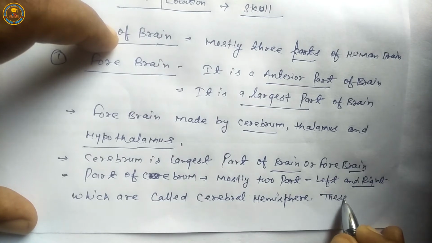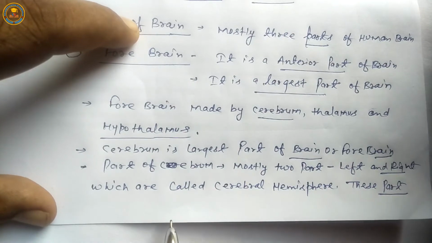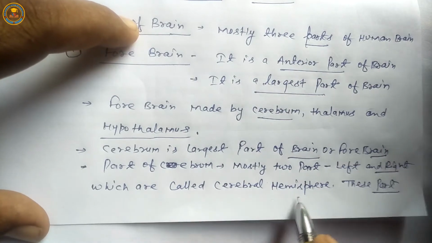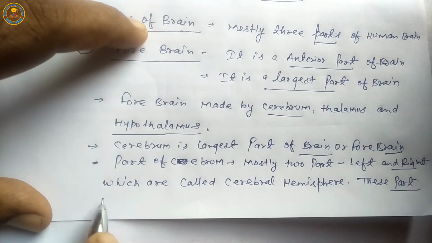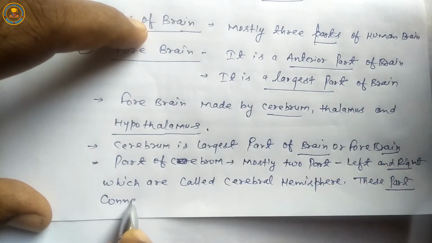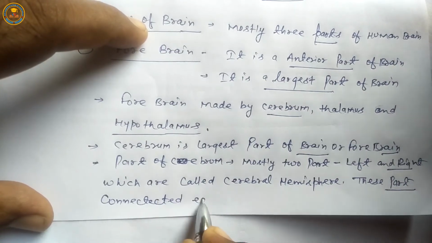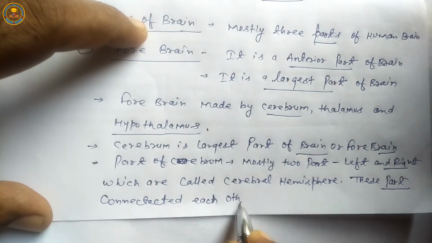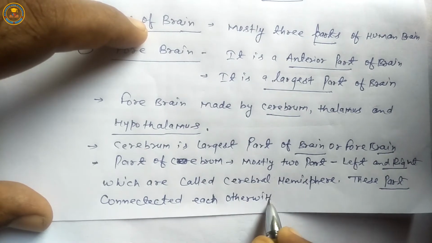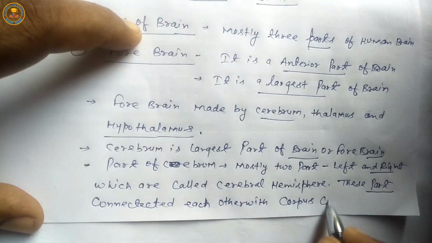The left and right cerebral hemispheres are connected to each other with corpus callosum.